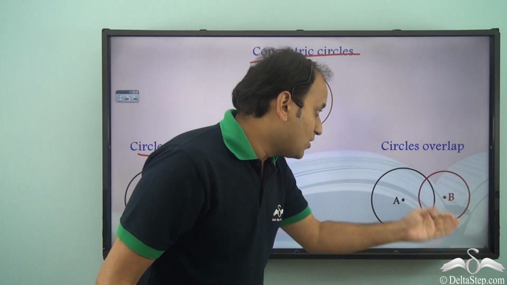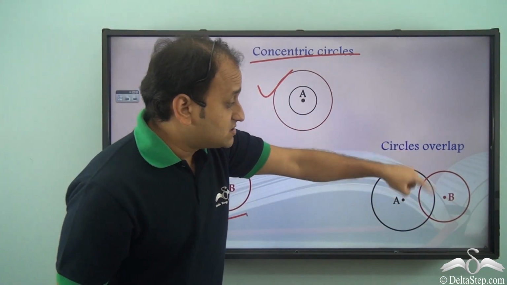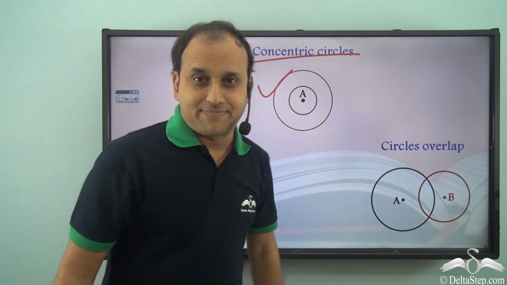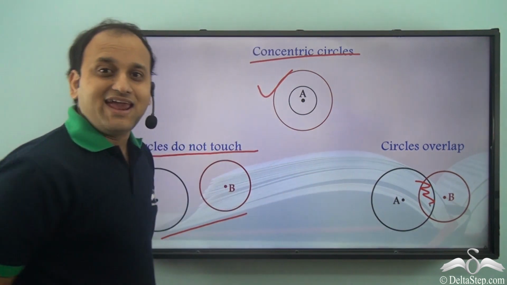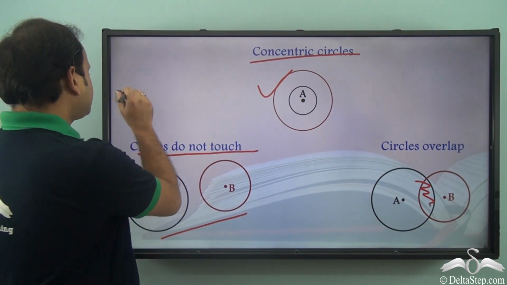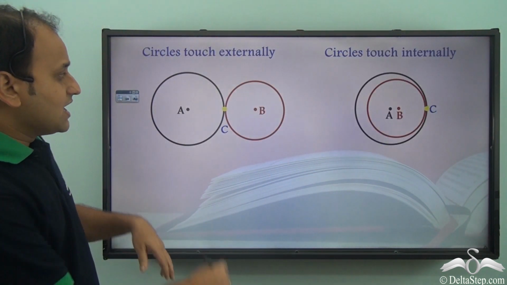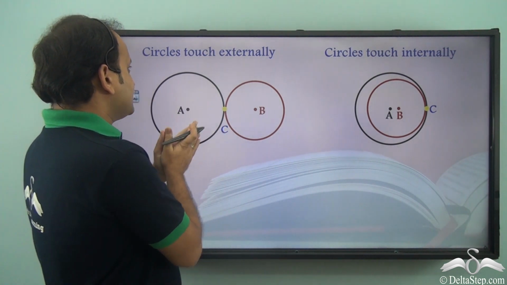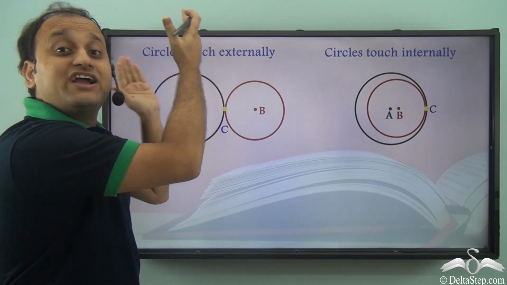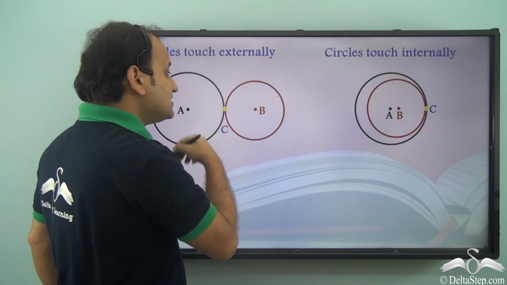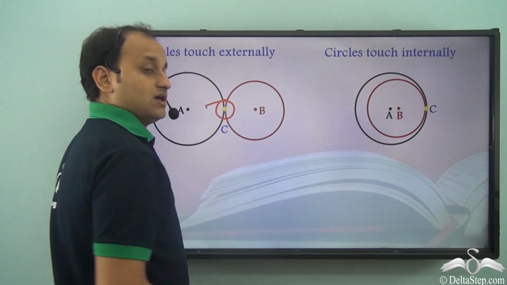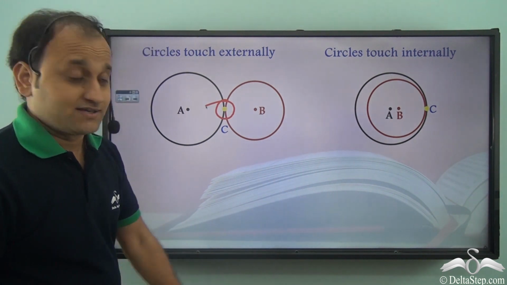What about these? Well, in this case, the circles overlap. So they overlap and they have a common area. Now, there is another possibility, which is circles touch externally. In this case, both these circles touch externally at this common point.